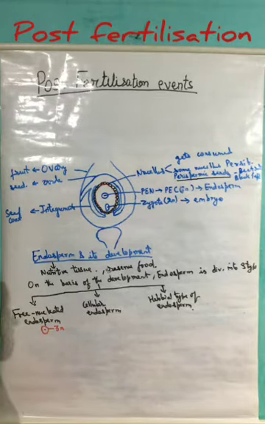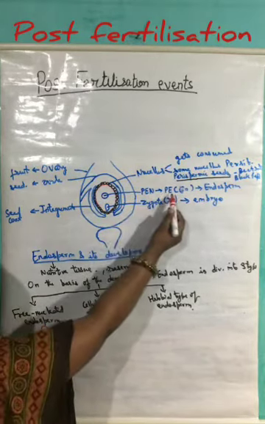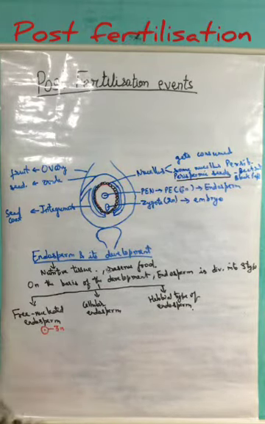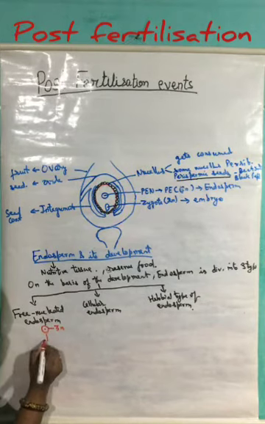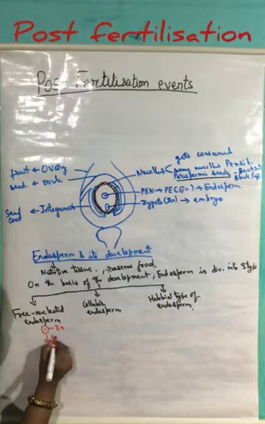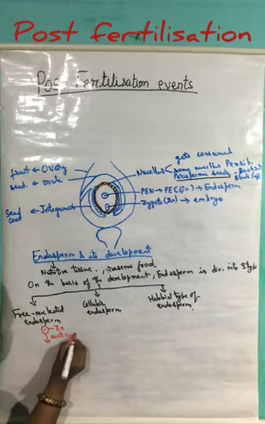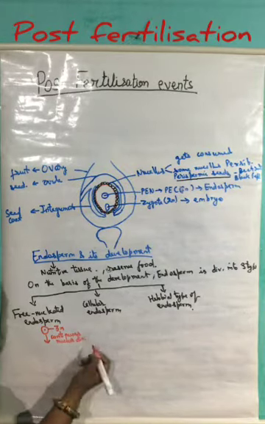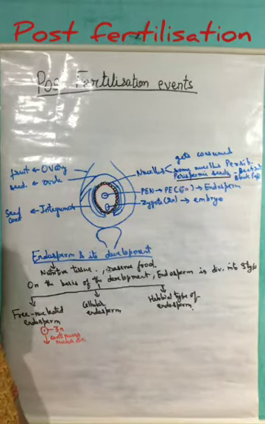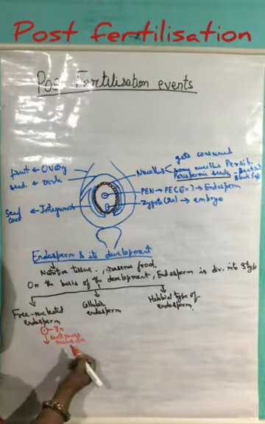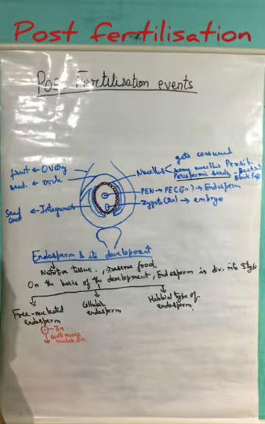It results in the formation of the primary endosperm cell, and after the formation of this primary endosperm cell, it will undergo continuous nuclear division. That means it will undergo continuous karyokinesis without undergoing cytokinesis. Nuclear division takes place, but no cytokinesis takes place.